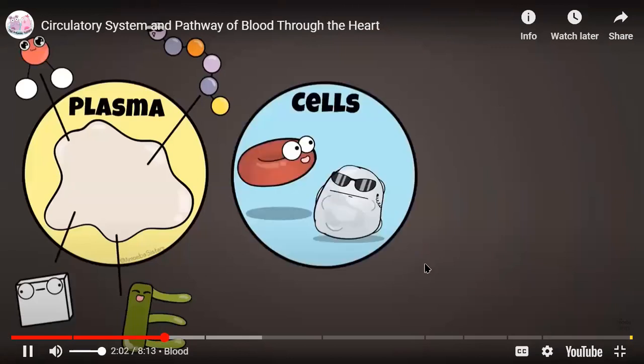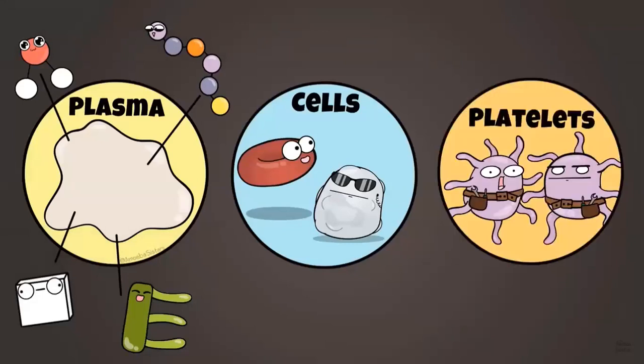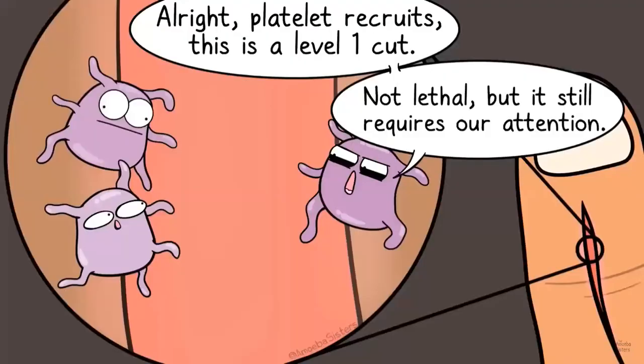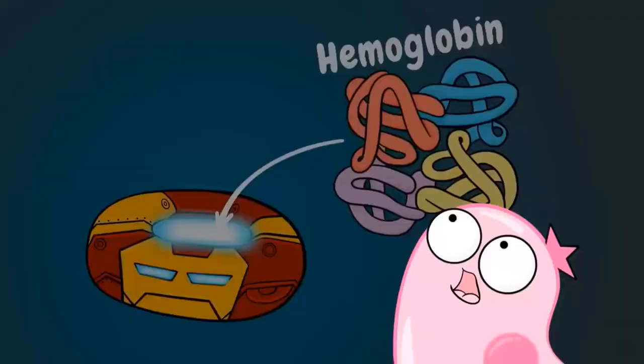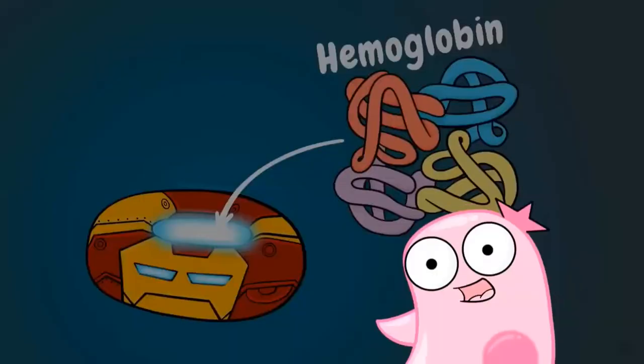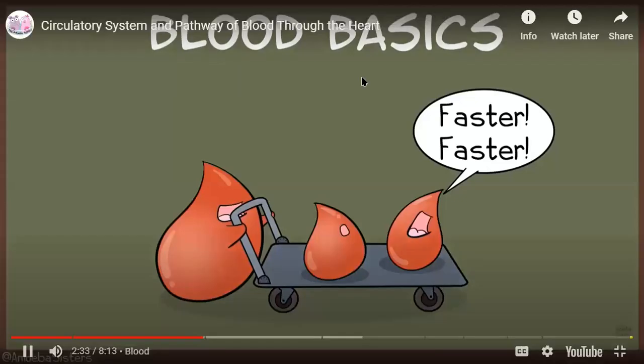Another component includes cellular components. This means red blood cells, which do the transporting of gases, white blood cells, which can fight infections, and platelets, which are actually cellular fragments, and they're involved with helping your blood clot. Very important when there is damage to the body. Red blood cells have an iron-containing protein called hemoglobin, and that is where the red coloring of blood comes from. So when we're just introducing the circulatory system, we're going to focus on how this blood moves around in the human body.